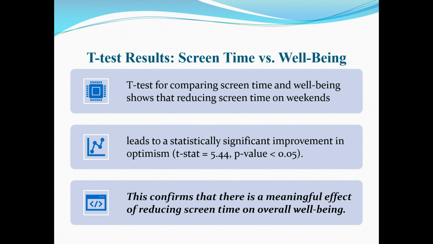After running our code, we have the result for screen time versus well-being. The t-test comparing screen time and well-being shows that reducing screen time on weekends leads to a statistically significant improvement in optimism, because we already know the t statistic and p-values. From this result, we can confirm that there is a meaningful effect of reducing screen time on overall well-being.